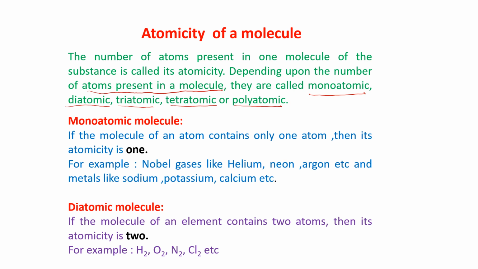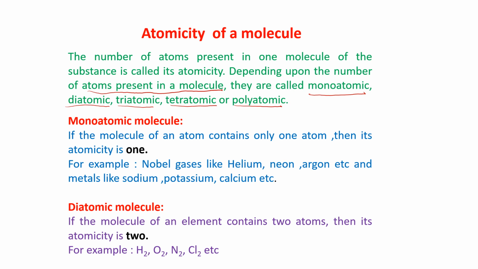Monoatomic means one molecule of a substance contains only one atom. Diatomic, if one molecule of a substance contains two atoms. Similarly, triatomic means if the molecule of a substance contains 3 atoms. Tetra means if one molecule of a substance contains 4 atoms. And more than 4, we call it polyatomic. Even tetraatomic is sometimes called polyatomic.